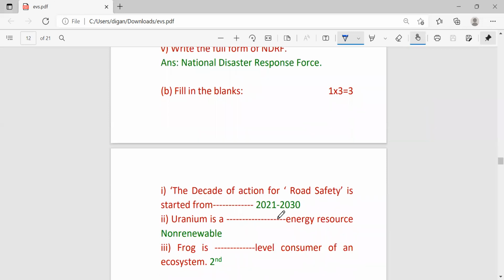Next, uranium is an energy resource. What type of energy resource? Renewable or non-renewable? So uranium is a non-renewable energy resource.